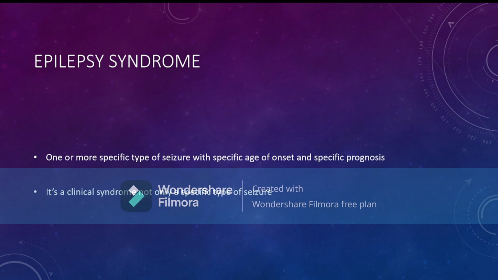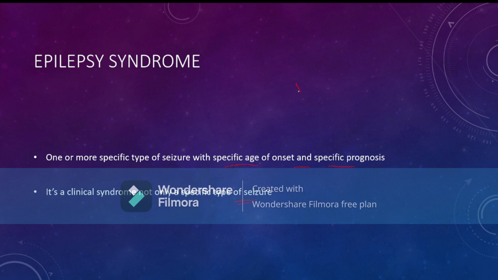Now, the definition of epilepsy syndrome. What do you mean by epilepsy syndrome? Epilepsy syndrome means it is a syndrome. That means there are lots of clinical features and clinical symptoms apart from epilepsy or convulsion. That means one or more specific types of convulsion with a specific age of onset and specific prognosis along with other specific features. That is called epilepsy syndrome. It is a clinical syndrome, not only a specific type of seizure, as I said.